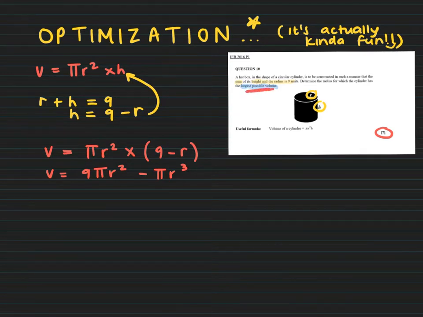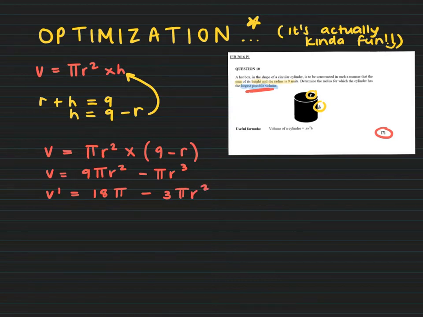Now, when they talk about the largest possible volume, remember in this section we are looking out for words like maximum and minimum, because that implies you need to find the derivative. Another way I could say largest possible volume is the maximum possible volume. So I'm going to work out the derivative of this in terms of r. That's going to be 18 pi r minus 3 pi r squared.